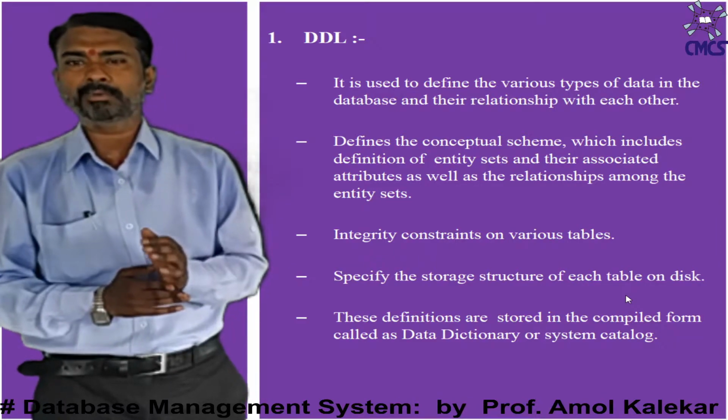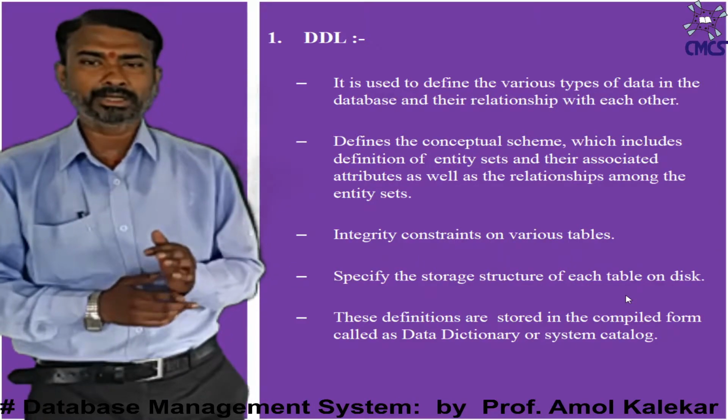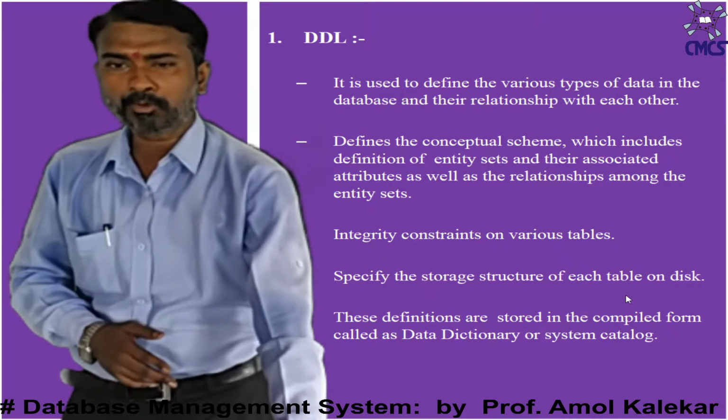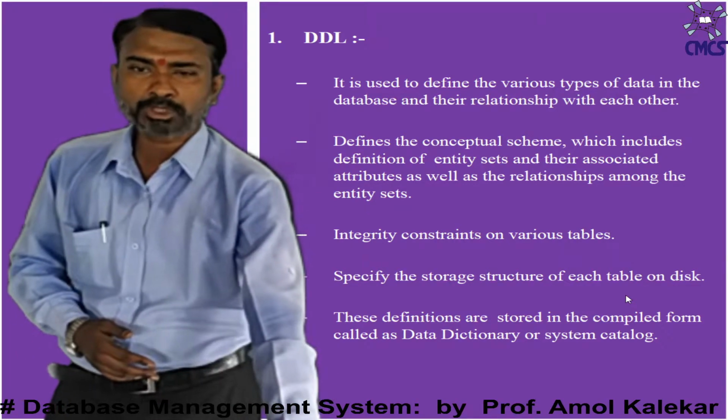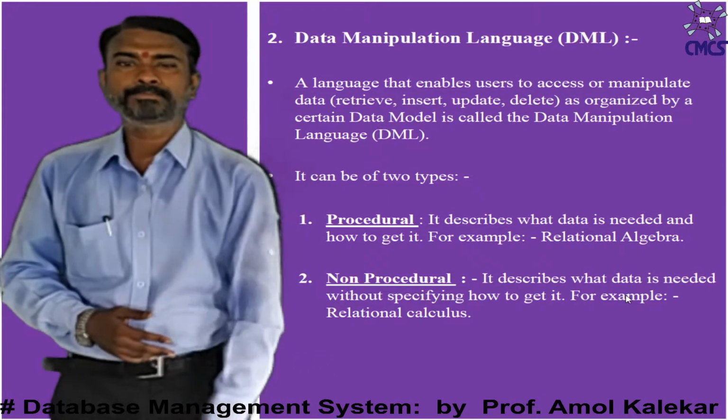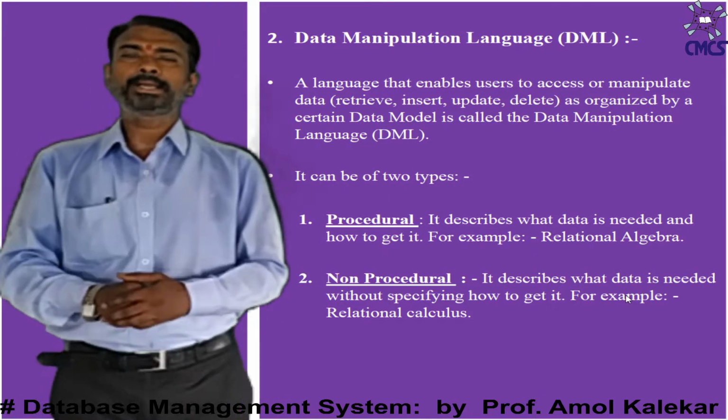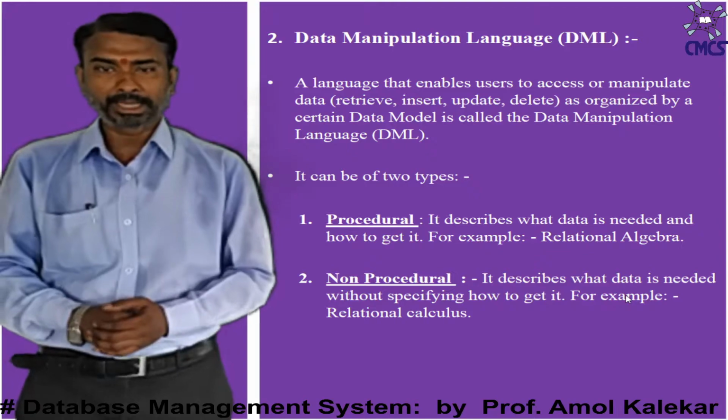So this is all about the first facility, that is DDL, which is responsible for defining the structure of database objects against the database.